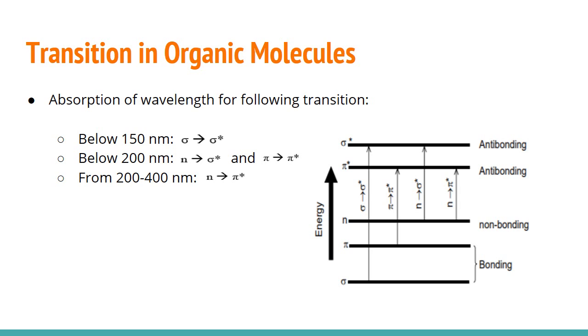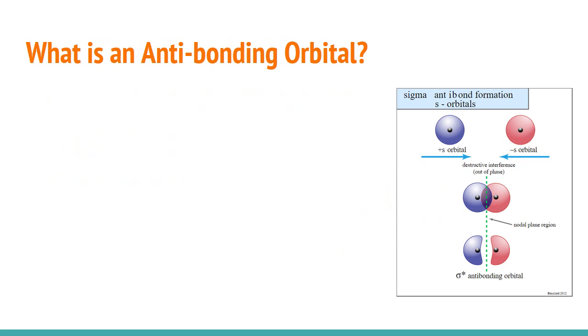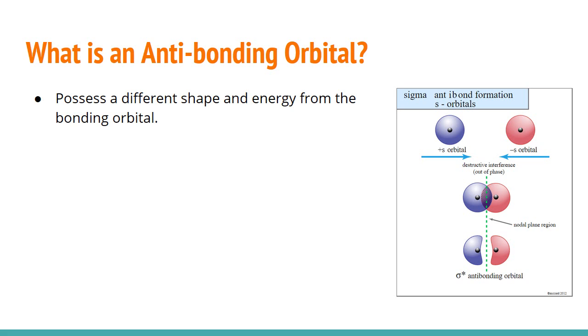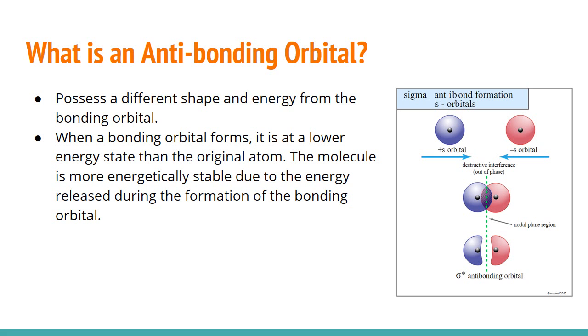It is important to note that electronic transitions take place between various states. In case any of you are unsure of what an anti-bonding orbital is, an anti-bonding orbital possesses a different shape and energy from the bonding orbital. It is always demonstrated with the use of an asterisk after its chemical symbol. Typically, when a bonding orbital forms, it is at a lower energy than the original atom, as the molecule is more stable due to the energy released.